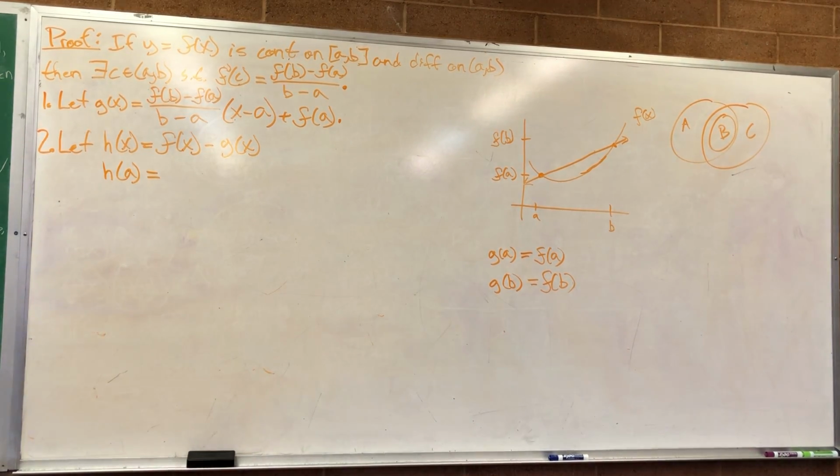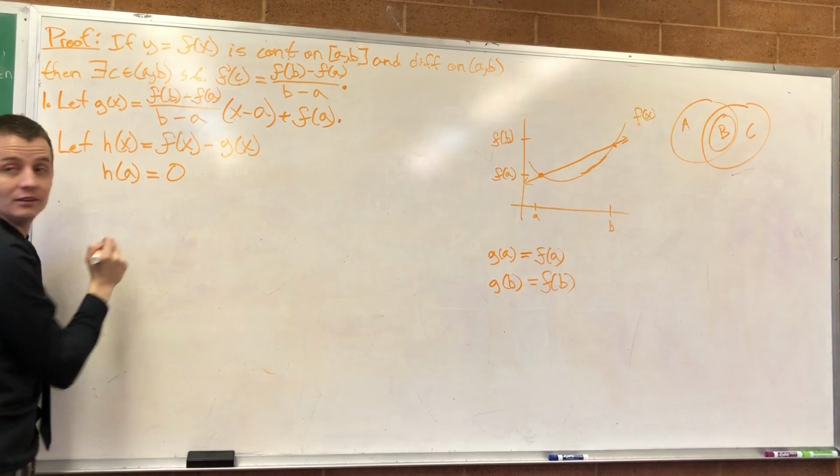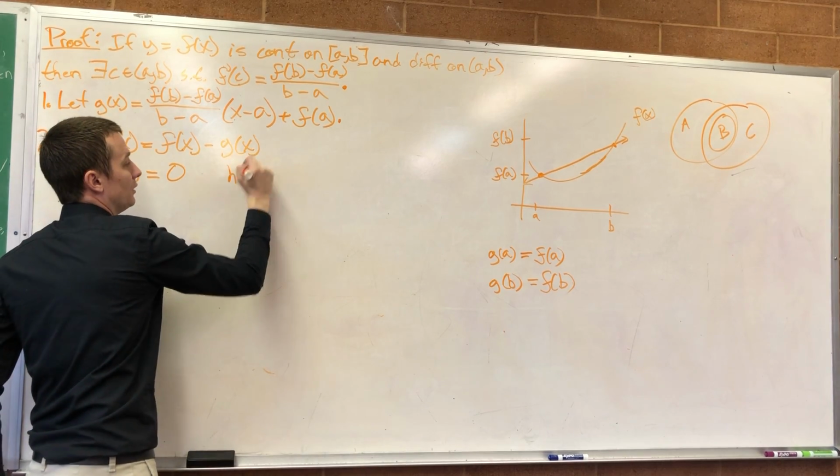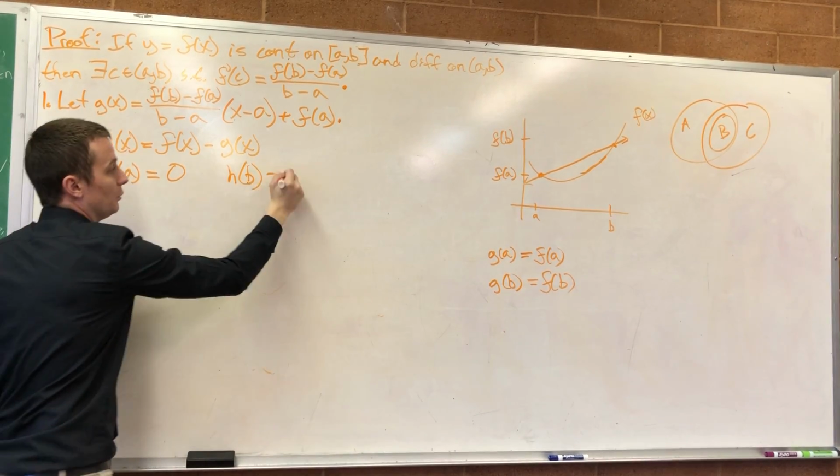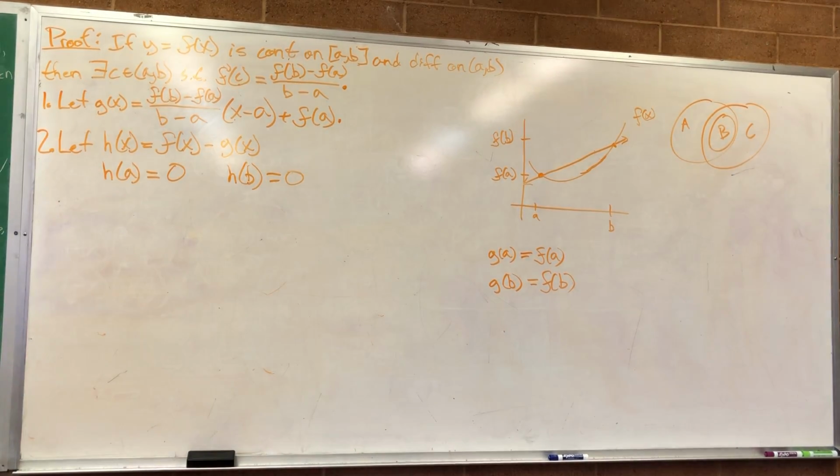F of A minus G of A, which is 0. And what does H of B equal? 0. So now my H has a special property that we wanted for Rolle's theorem. The only difference between the mean value theorem in general and Rolle's theorem is that Rolle's theorem says F of A equals F of B. Well, now I defined H so that H of A is equal to H of B. With me?